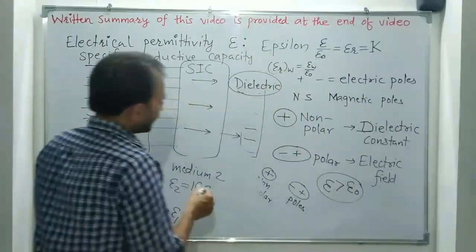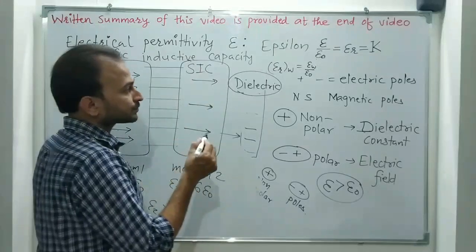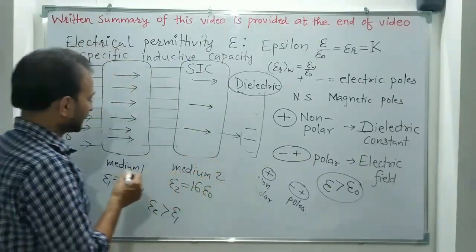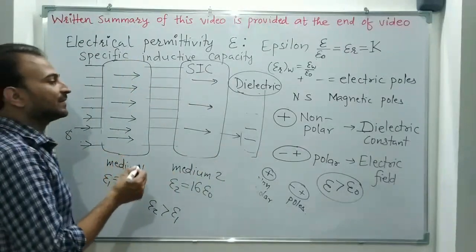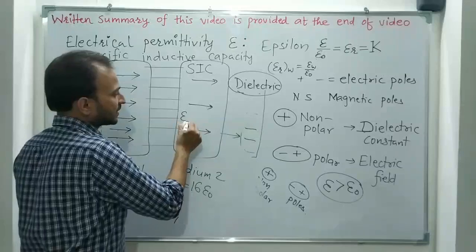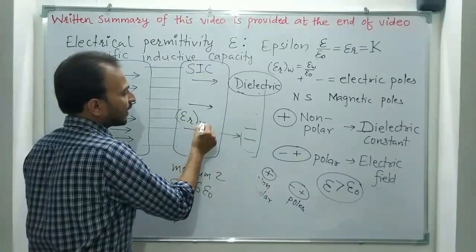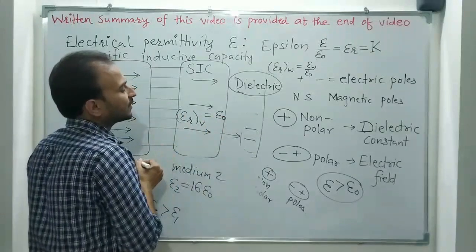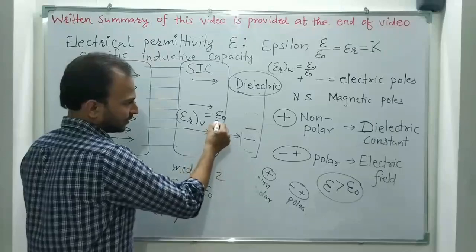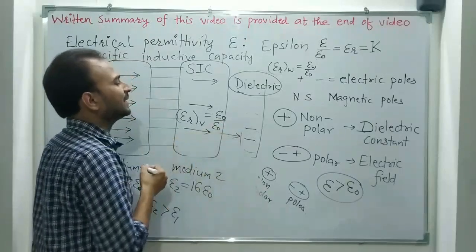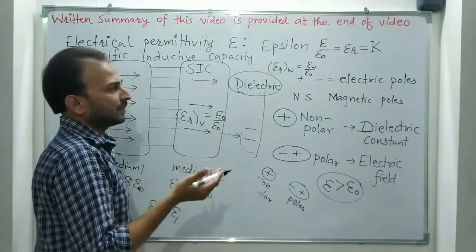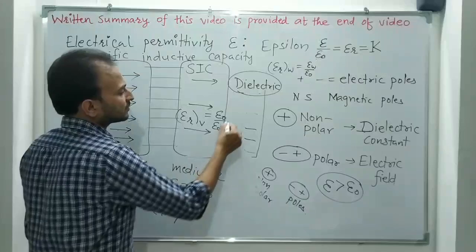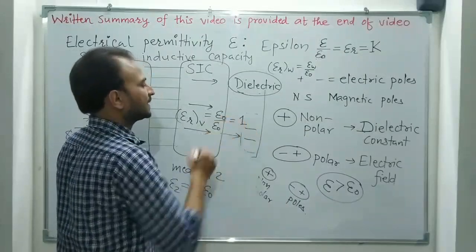Now, the relative electric permittivity of vacuum, epsilon R of vacuum, is equal to electric permittivity of vacuum, which is epsilon 0, divided by electric permittivity of vacuum, because we always compare with the electric permittivity of vacuum. So that is 1.